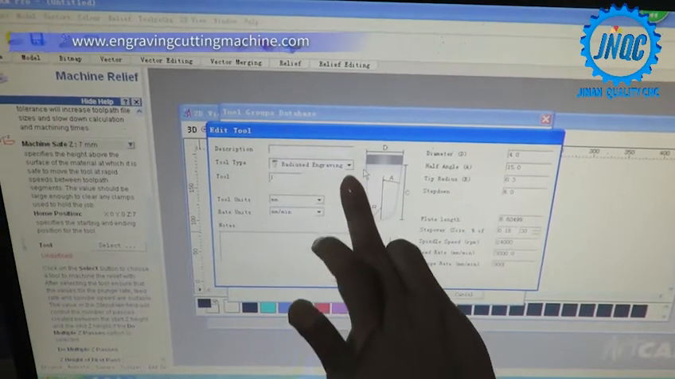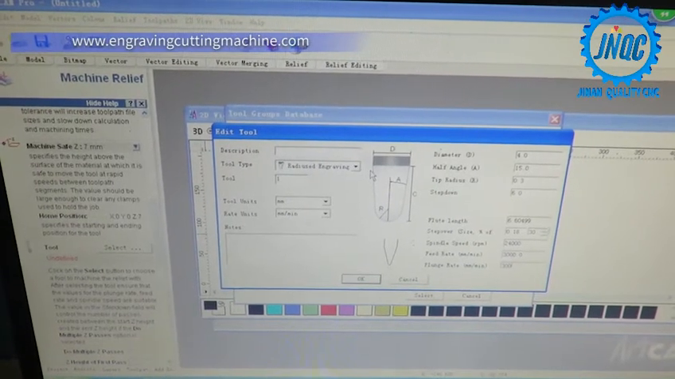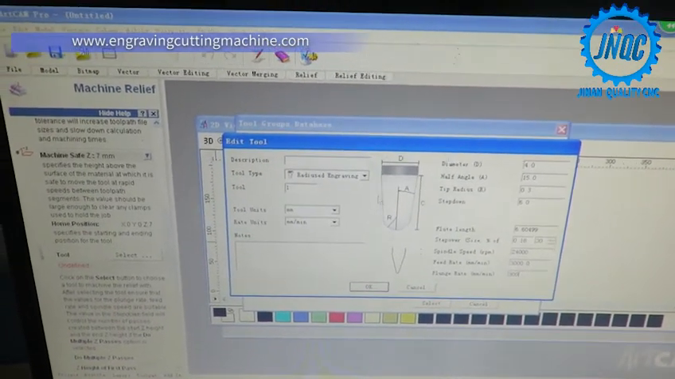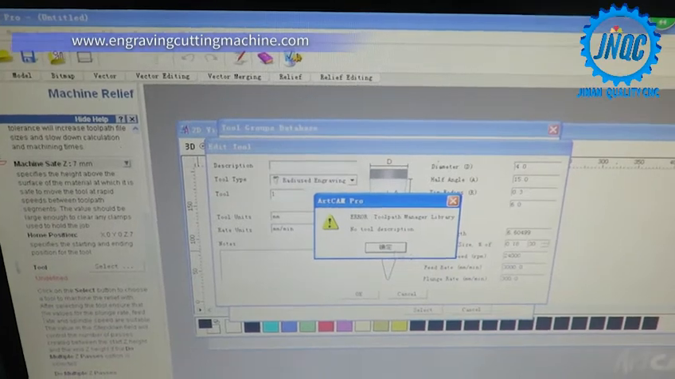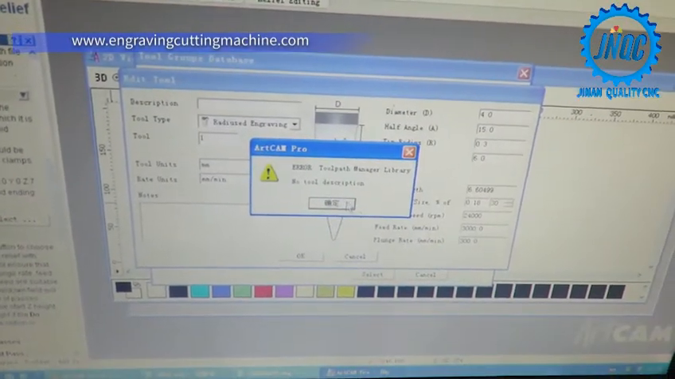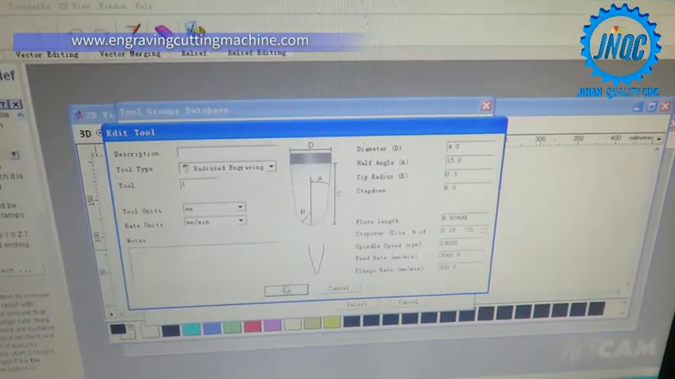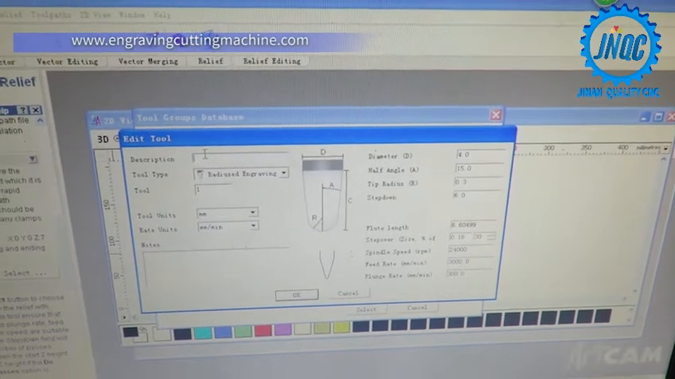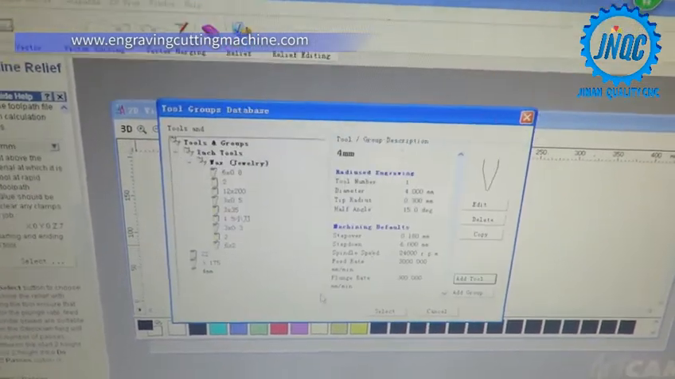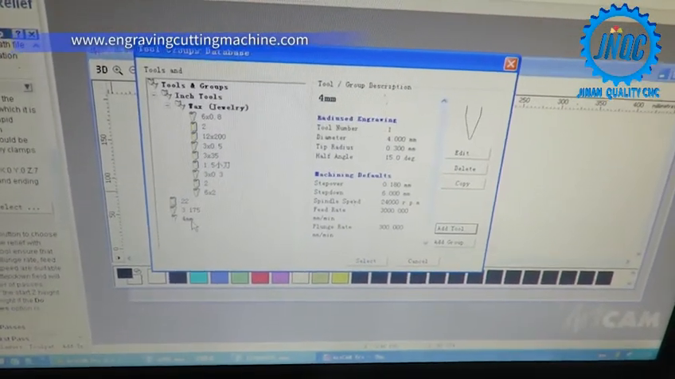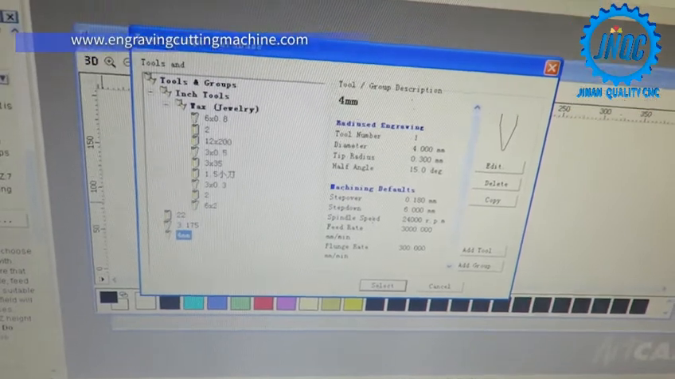Okay. In fact, this cutter is for glass, for stone, for hard things, hard material. Click OK. No. Set it. This one is just we edit. Select.